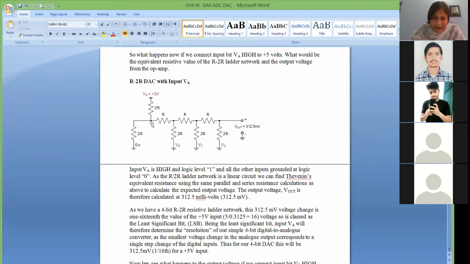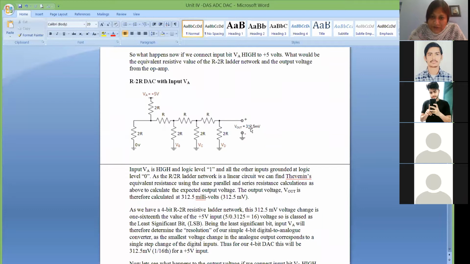And if I apply the voltage 1 at this VA voltage level, I have shown it in the figure at the top just to differentiate. This is logic 0, that is 0 volt, grounded. This is logic 0, grounded. This is logic 0, grounded. And this is logic 1, that is 5 volt. So at the VA terminal we have given 5 volt. Now my combination of inputs is 0 0 0 1. So what will be my output?